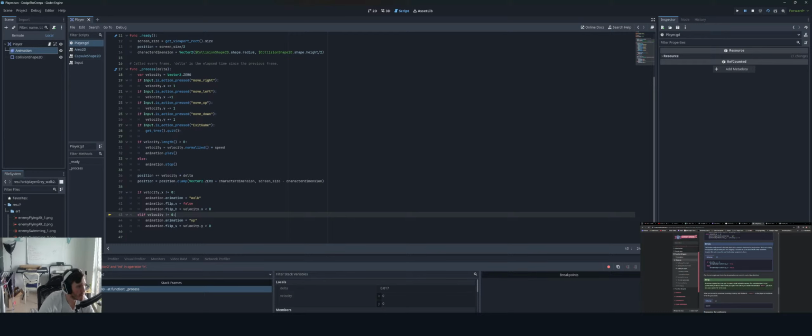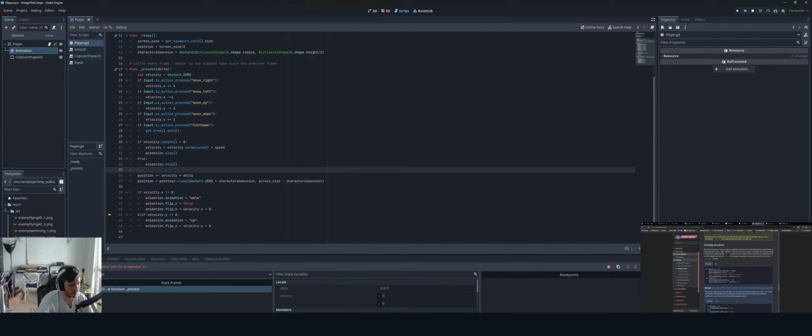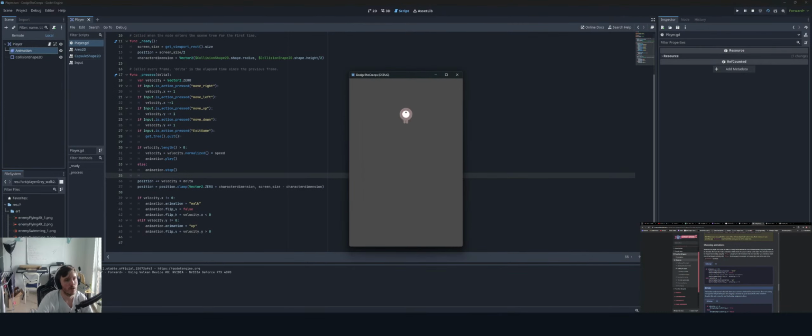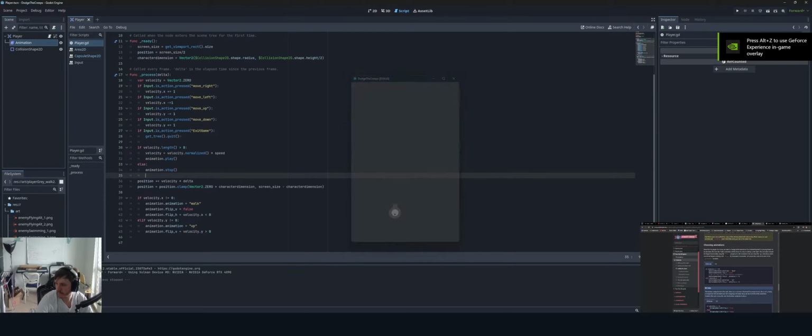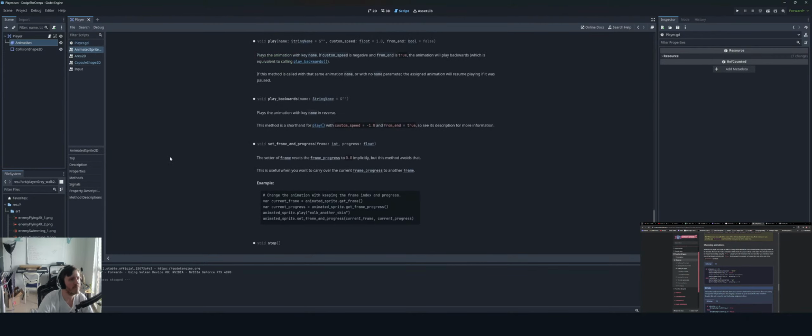Okay. So invalid operator. Oh, I gotta specify .y. Whoopsie. Let's try that again. So up, down, left, right. Yep. Cool. Yeah, I guess it does array 0. I mean, we can check that, right? Like control play. So play the animation with key name.